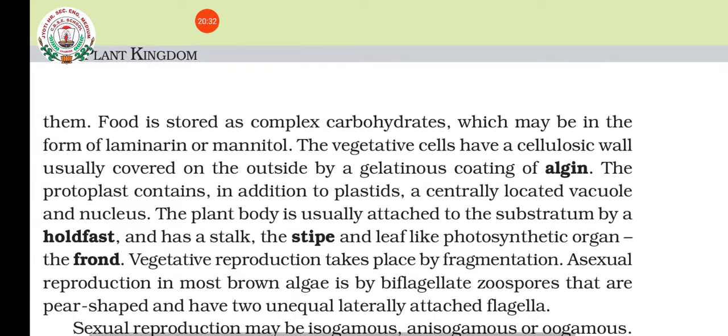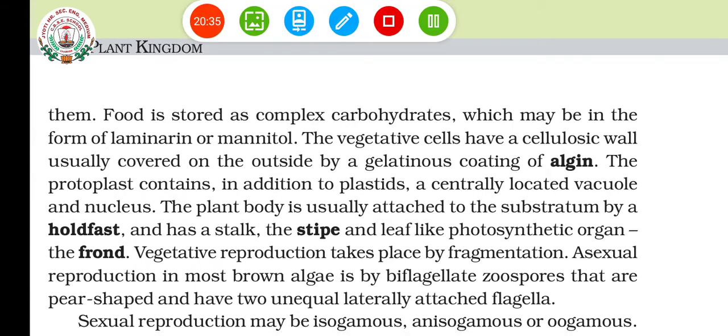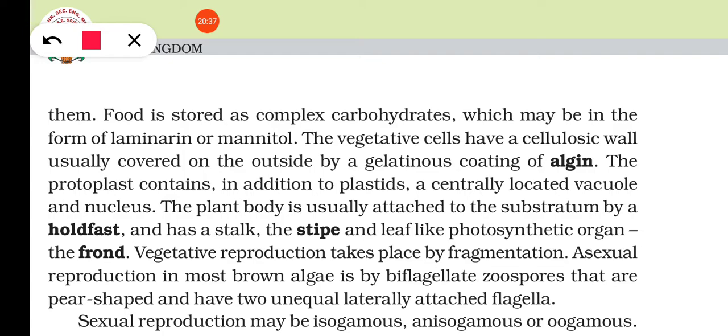Okay, then the reserved food material, that is they store the food material in the form of laminarin or mannitol. These are carbohydrates only, okay, laminarin and mannitol. Okay, they store the food material in the form of what? Laminarin or mannitol. What is this? Carbohydrates only. Okay, so in Chlorophyceae, how they store? Starch, in the form of starch, okay, or proteins. So here you can see laminarin or mannitol is the what?